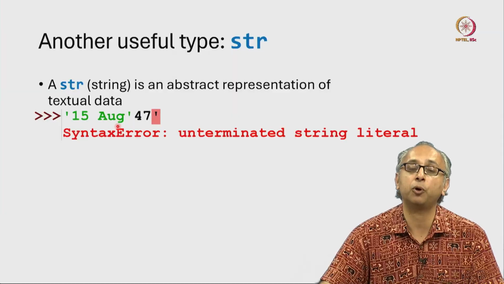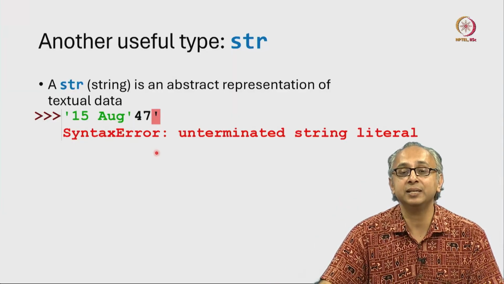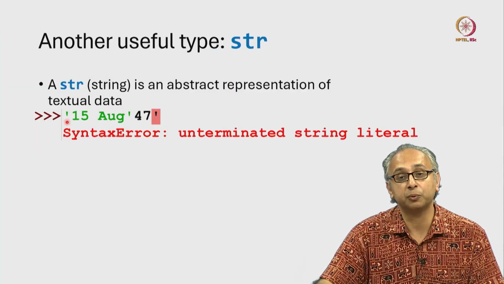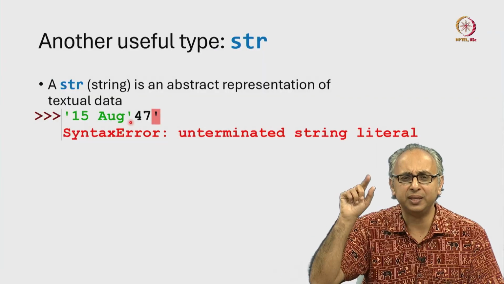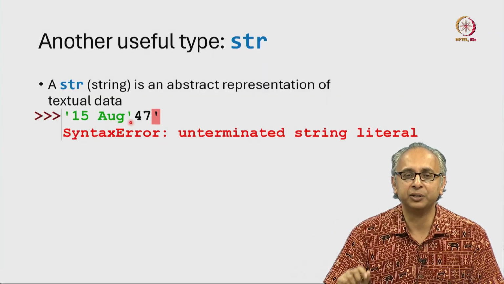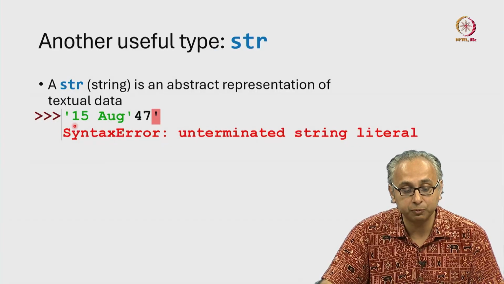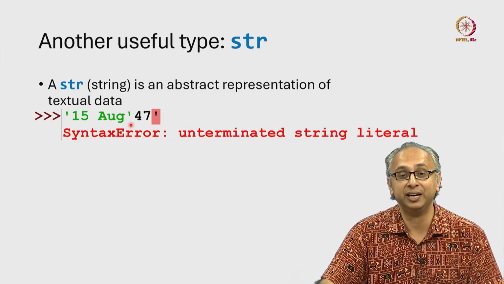Now, suppose I wanted a string with a single quote within it. For example, 15th August '47. Well, this is also a syntax error because I started the string with a single quote, and although I intended this single quote to be the apostrophe to represent just 47, Python will treat this single quote as the end of the string.